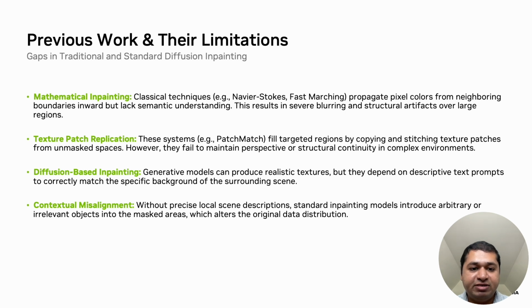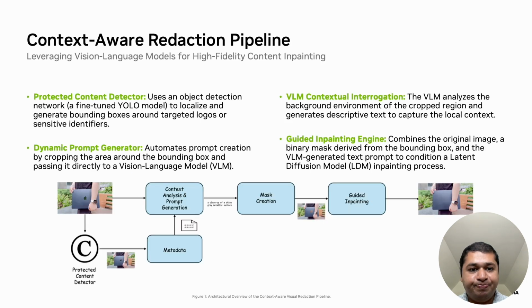architectural or environmental scenes. More recently, diffusion-based inpainting models have shown the ability to produce highly realistic textures. However, their success depends entirely on descriptive text prompts to correctly match the specific background of the surrounding scene. Without a human manually writing these prompts, standard inpainting models suffer from contextual misalignment, meaning that they introduce arbitrary or irrelevant objects into the masked regions. This alters the original data distribution and degrades the dataset's utility for model training.